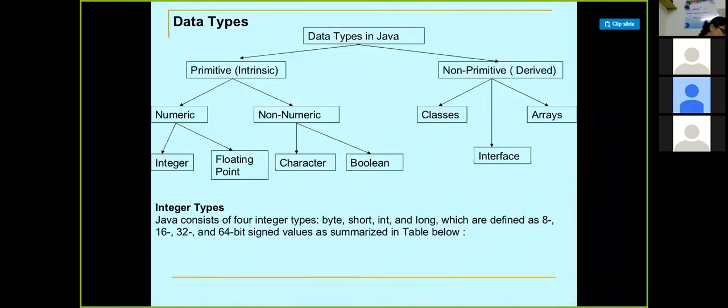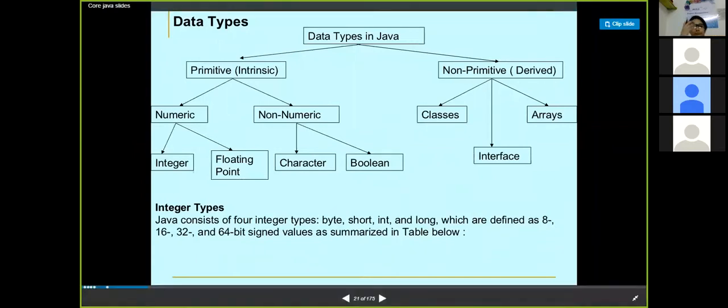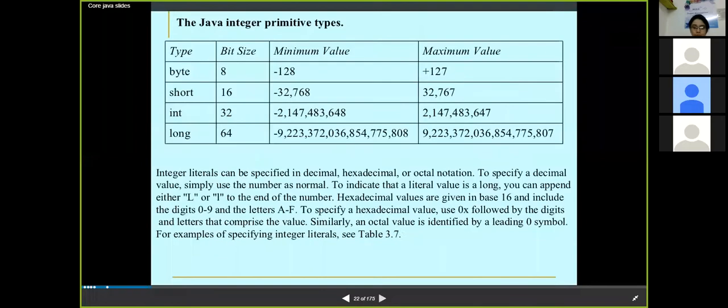So these are the different data types in Java: primitive and non-primitive. Non-primitive basically consists of classes, interfaces, and arrays, which we would be looking into later on. These are the things that we have to take care of now: numeric and non-numeric. Numeric would have integer, float, and double. Non-numeric would have character, string, and boolean. As you can see, the numeric types are different.